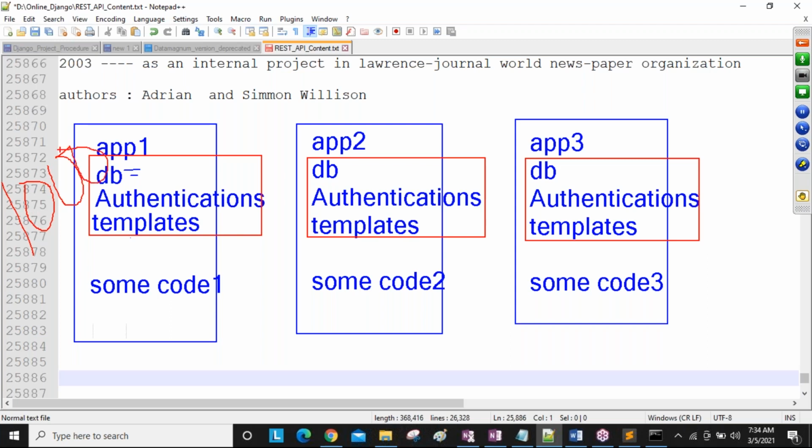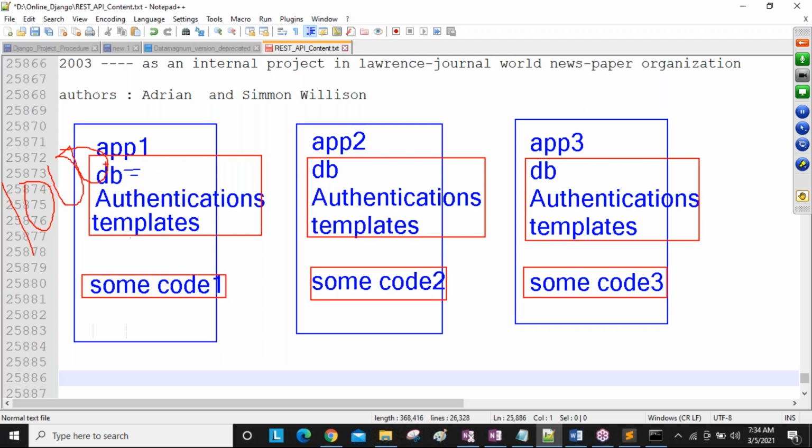These 1,000 lines we write every time in application 1, application 2, application 3. Only this piece is different code from application to application, but these three modules have the same code written again and again. So this is duplicate code, they decided.